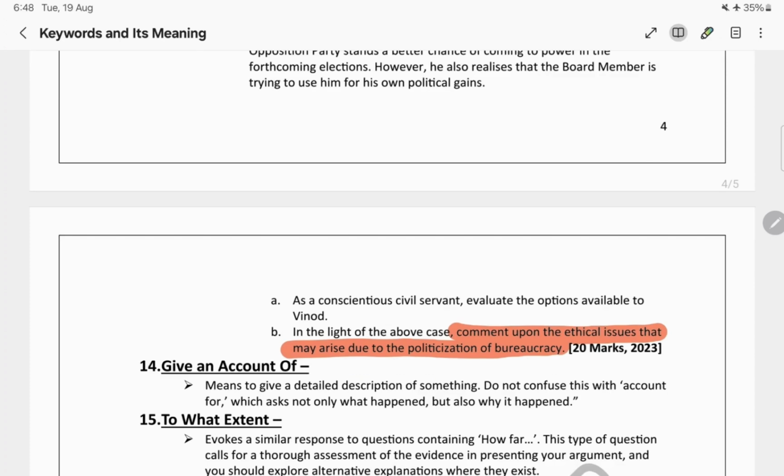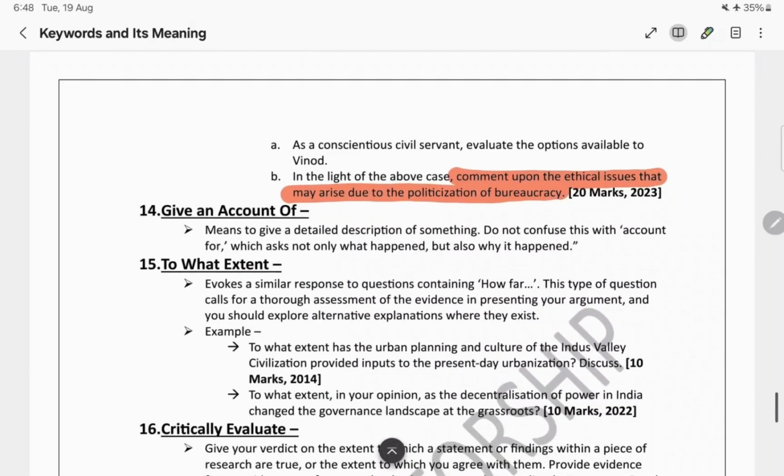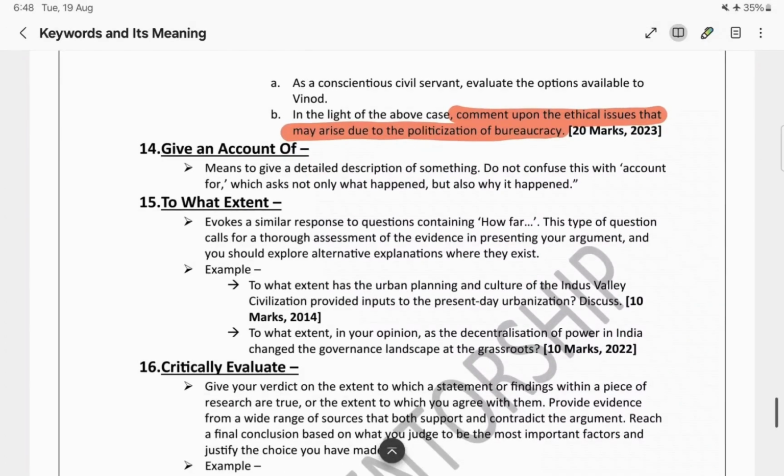So in this case study, they are asking us to comment upon the ethical issues that may arise due to the politicization of bureaucracy. So they are asking for our point of view. So over here we need to give our point of view based on logic, explanations, evidence, all those things. So this is all about comment upon.